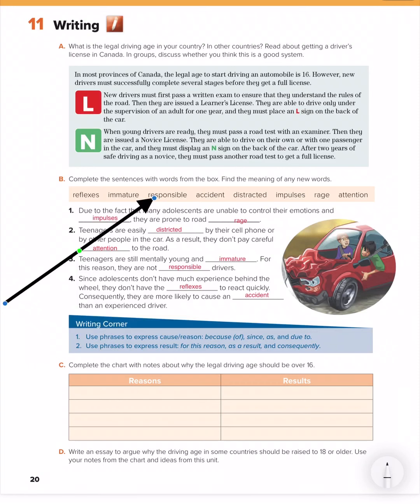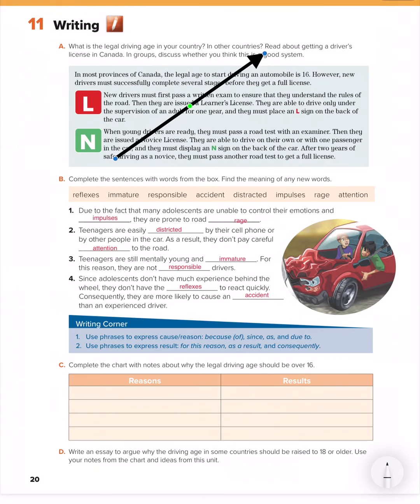Today, inshallah, I will teach you Super Goal 6 for the third intermediate grade in the second semester. So I want all of you to open your book on page 20. Today, inshallah, we will do a writing. A. What is the legal driving age? So we will talk about the age in your country. In our country, as we know, it is over 18. So you can drive if you are 18.